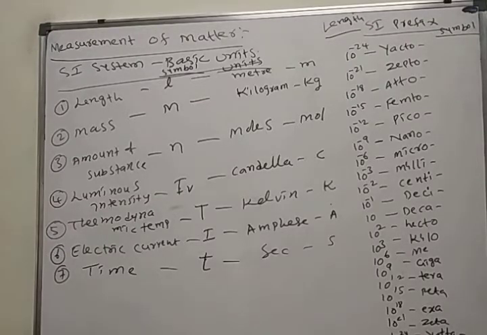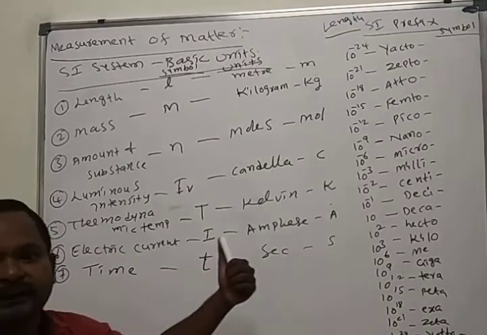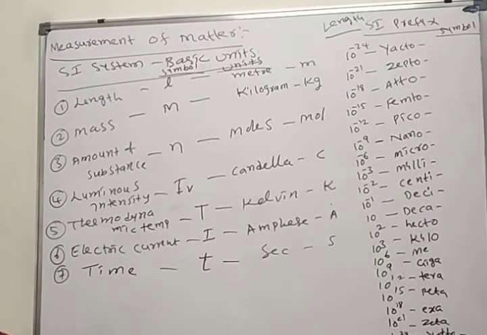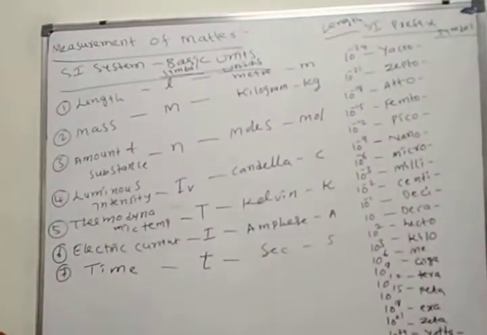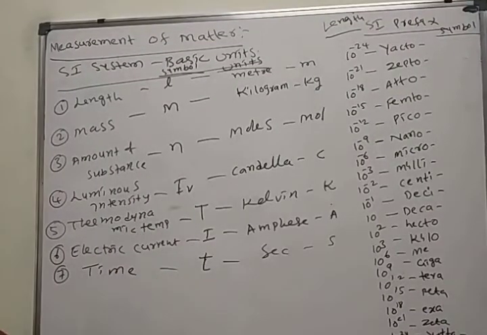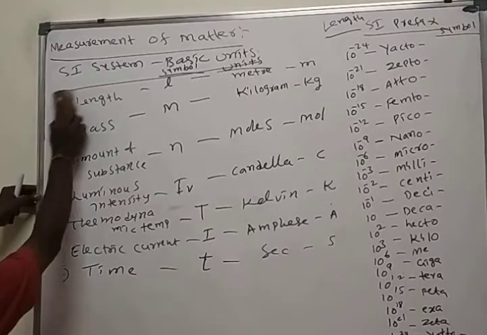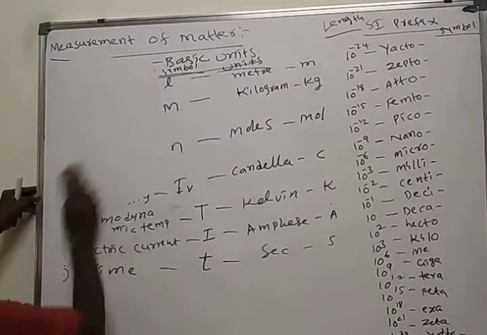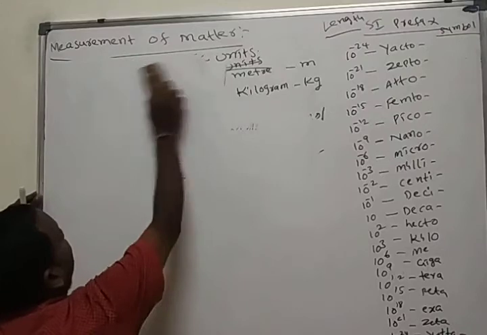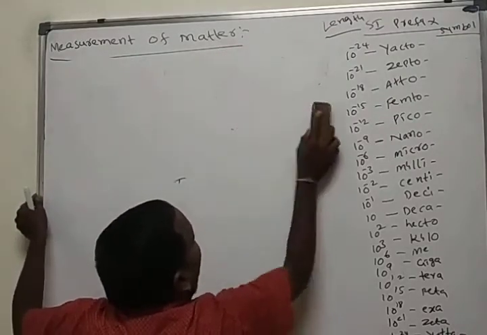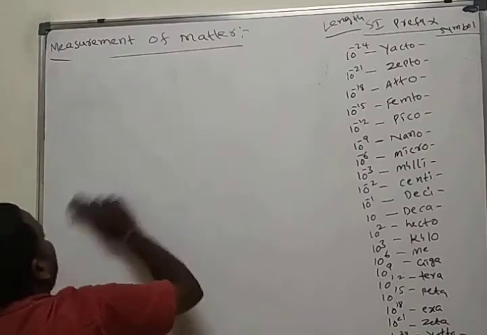Last we discussed the 2 supplementary units: solid angle, indicated with steradian, and normal angle, indicated with radian. From these 7, they always ask a question, like what is the SI unit of length. Now we'll see in continuation different measurements, such as mass or length.